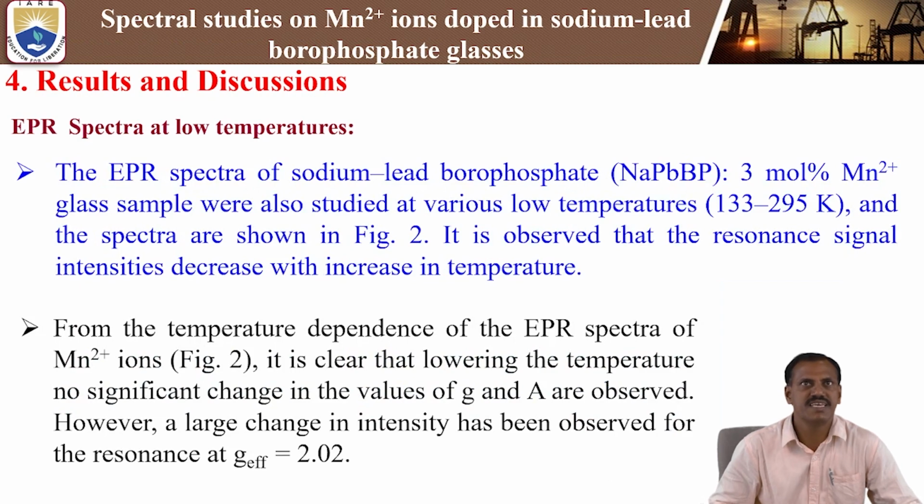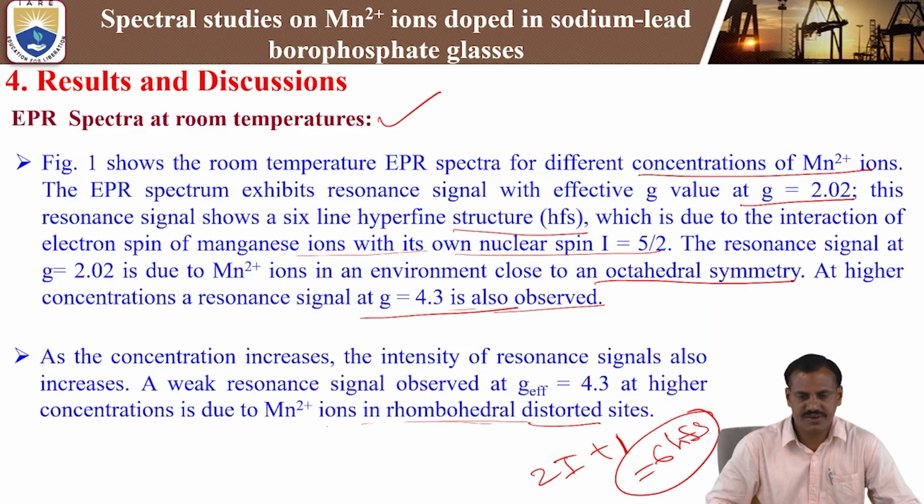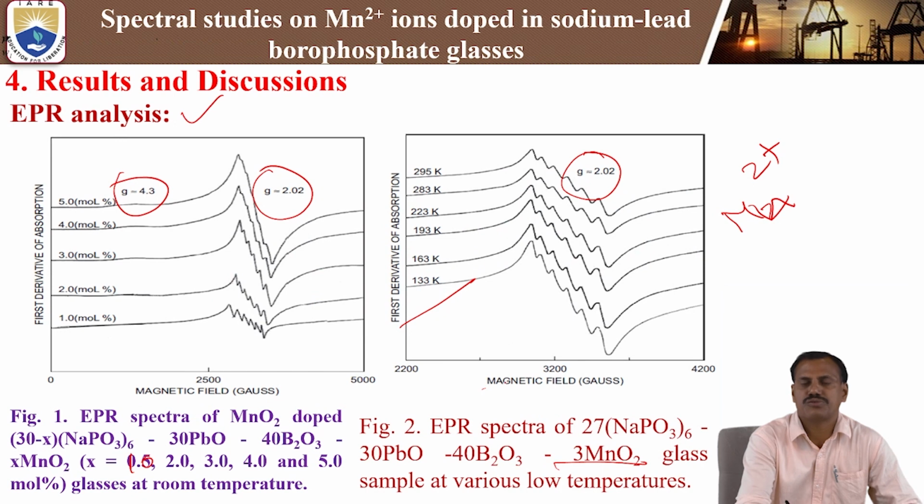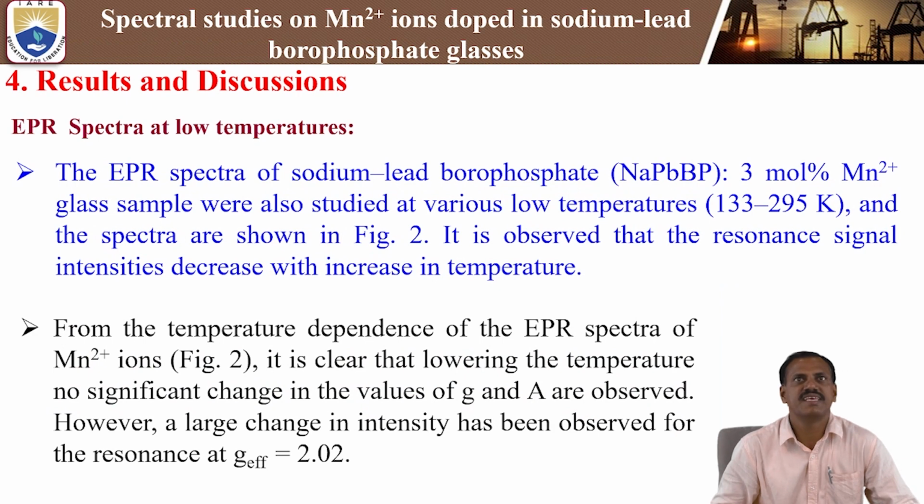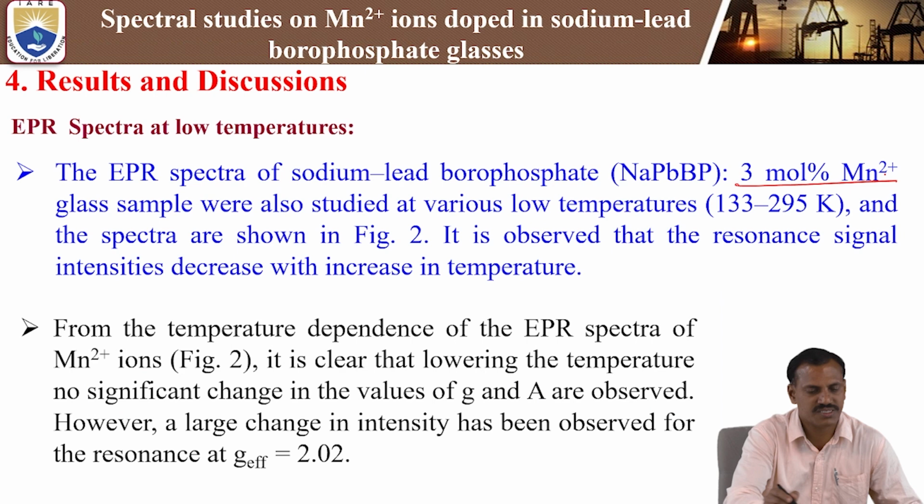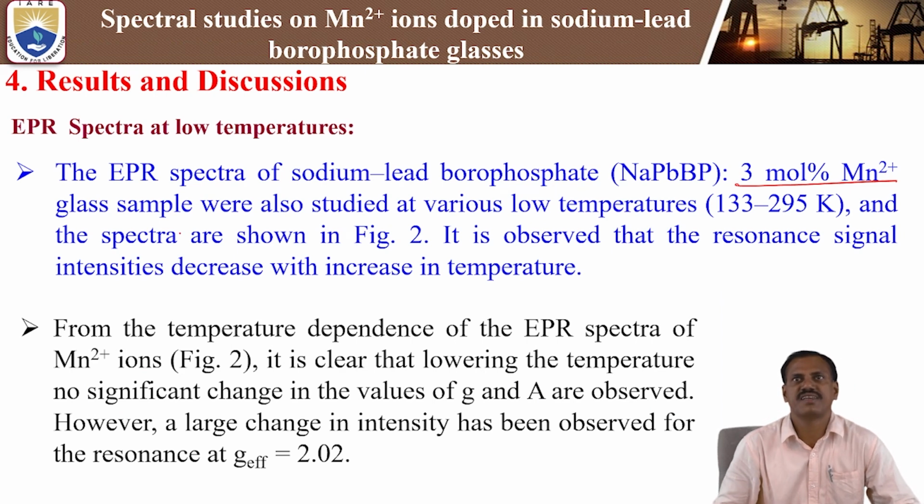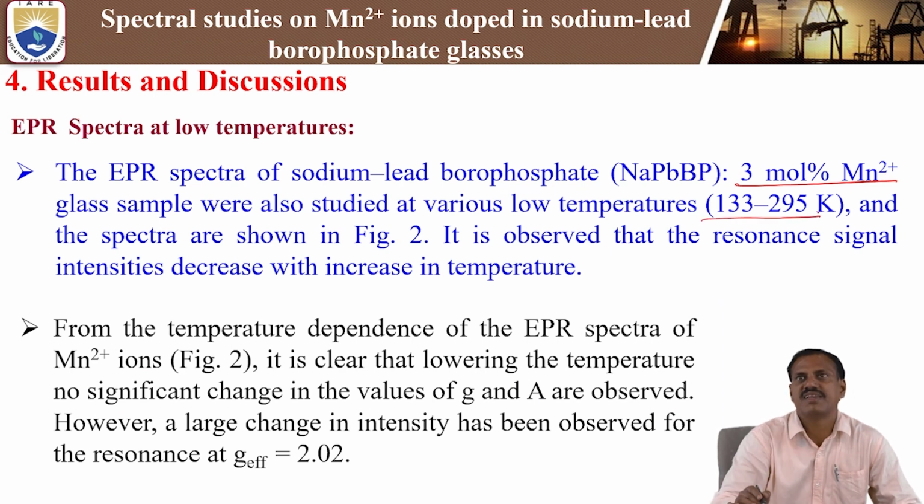Next, coming to the EPR spectra at low temperature. See figure 2. Figure 2 shows the low temperature EPR signal from room temperature 295 Kelvin to 133 Kelvin. We are observing only one resonance signal at g = 2.02 with 6-line hyperfine structure. The EPR spectra of sodium lead borophosphate glasses with 3 mole percent of Mn2+ ions were studied at various temperatures from 133 Kelvin to 295 Kelvin, and the spectra are shown in figure 2.